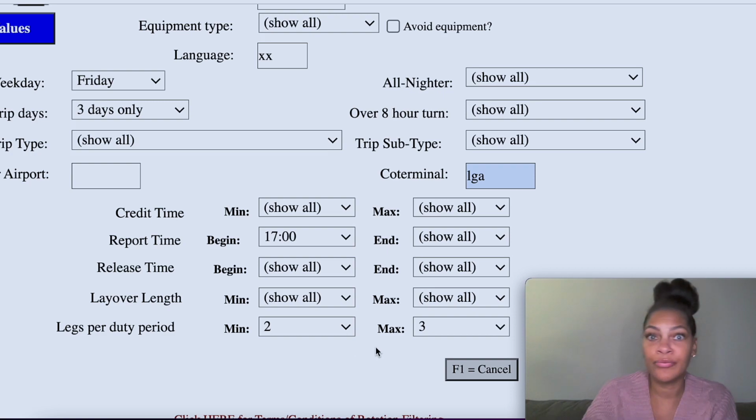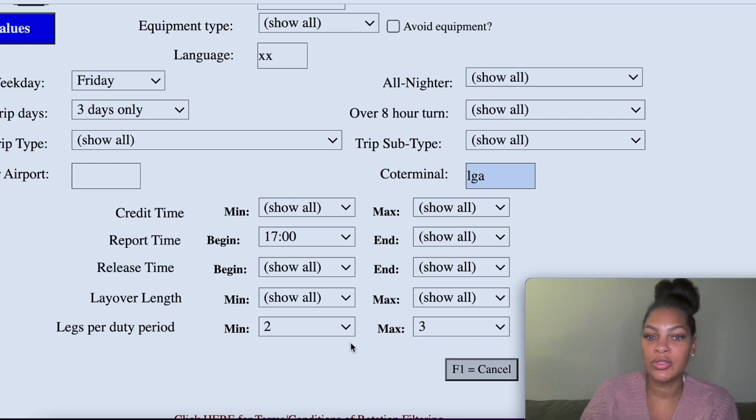But I am not working 4 legs unless it's like an hour flight or a 40-minute flight. Unless it's something from like LaGuardia to Boston, then sure, I'll do that if it's a 4 leg. But anything more, I'm not working 4 legs.